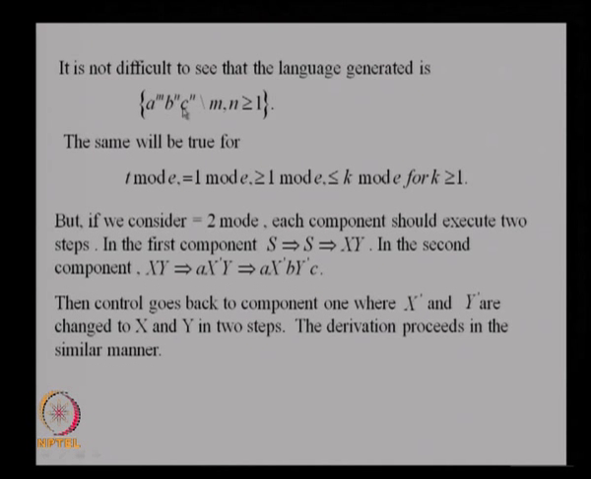So, the language generated will be an equal number of B's and C's and any number of A's. Of course, there is no connection between M and N except that they are greater than or equal to 1. The same idea you can also consider for T mode, equal to 1 mode, greater than or equal to k mode, less than or equal to k mode, etc. But if you consider the equal to 2 mode, there is a difference.